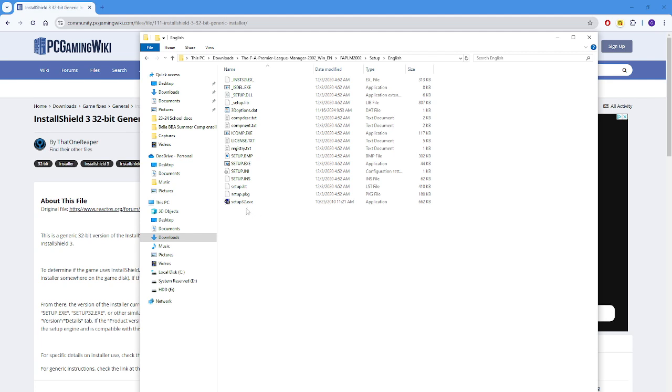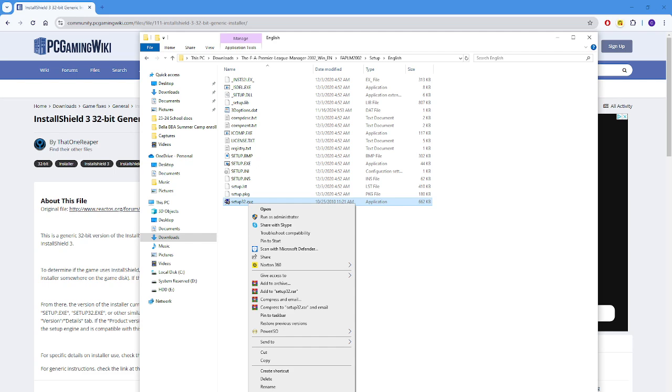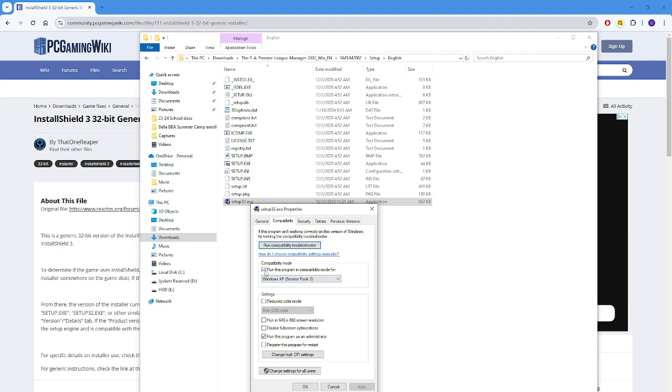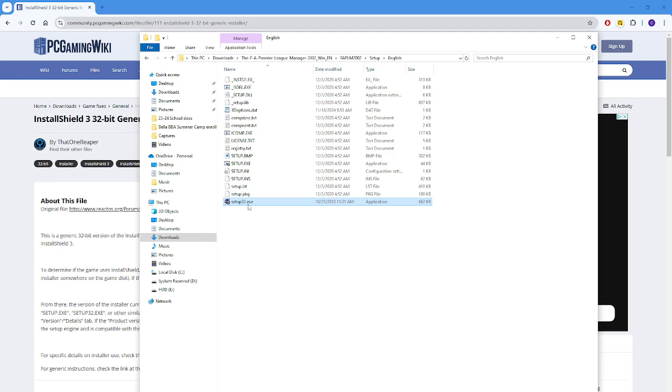Alright, and then let's start up. Before you do that, go to properties, make sure you check run this program as administrator. Okay, click setup.